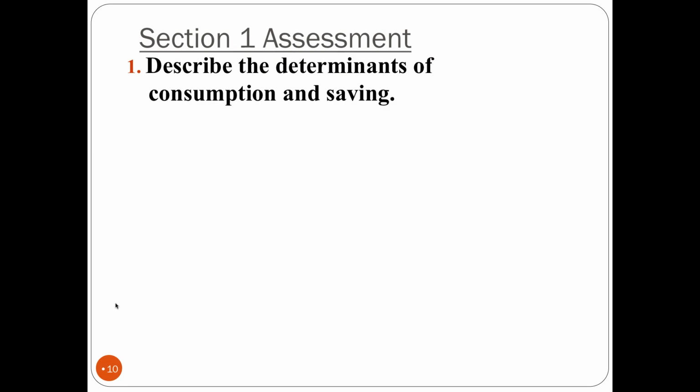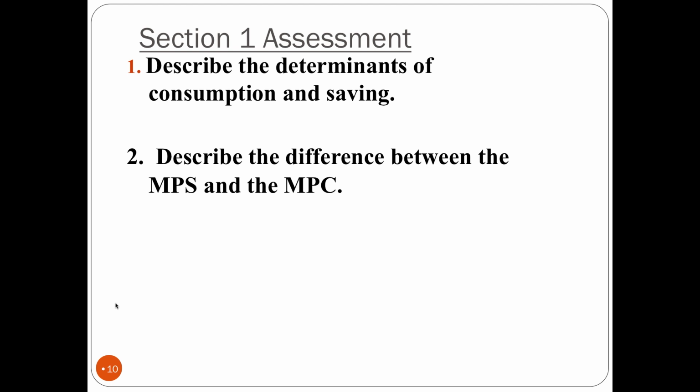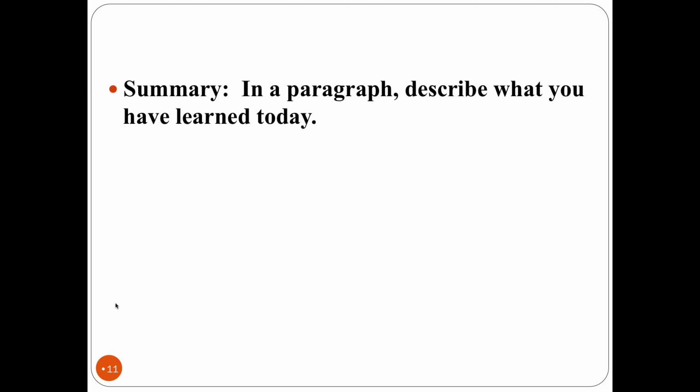All right, so let's take a look at the assessment here. For number 1, we're going to describe the determinants of consumption and saving. We just talked about those, so that should be easy. Number 2, we're going to describe the difference between the marginal propensity to save and the marginal propensity to consume. All right, so if you need to pause, that's perfectly fine. Get these done. Then, don't forget the summary. In a paragraph, describe what you learned today. And we'll go from there.